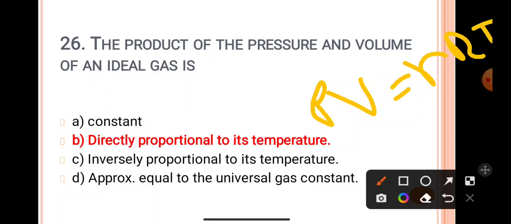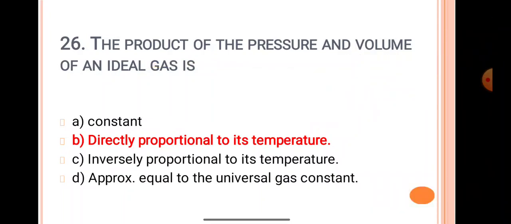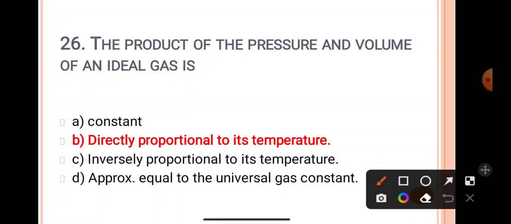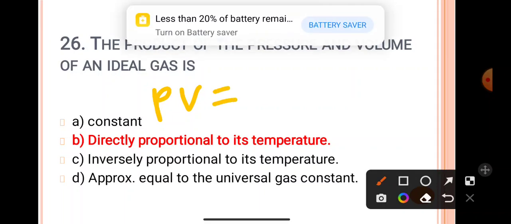P is pressure, V is volume, n is the number of moles, R is the gas constant and T is temperature. So if we take 1 mole, the value of n is fixed, R is the gas constant, therefore P and V, meaning the product of pressure and volume of an ideal gas, is directly proportional to the temperature. See again, PV is equal to nRT.